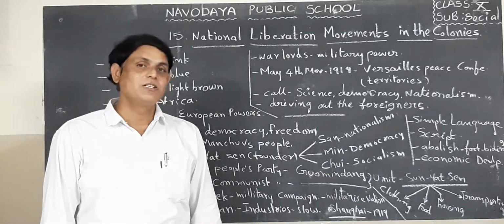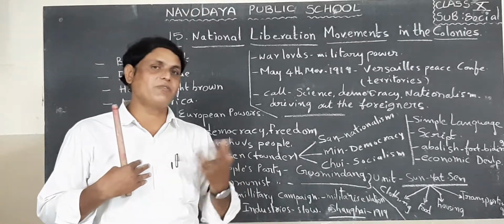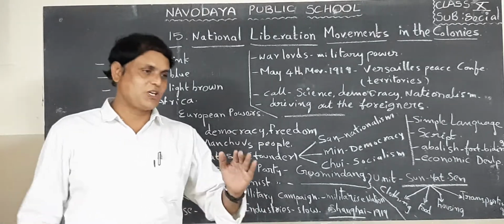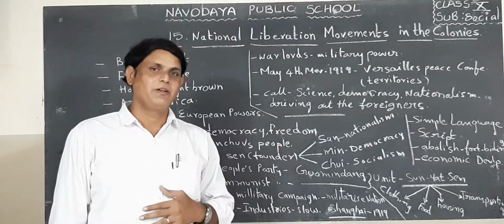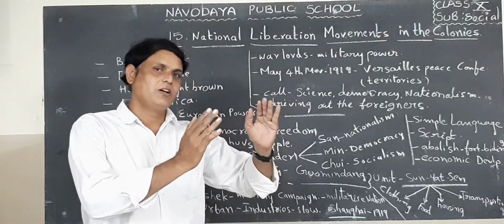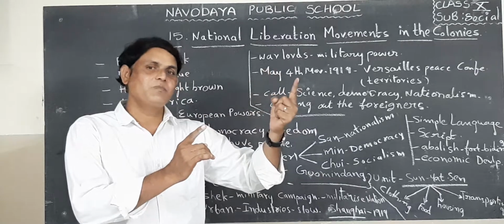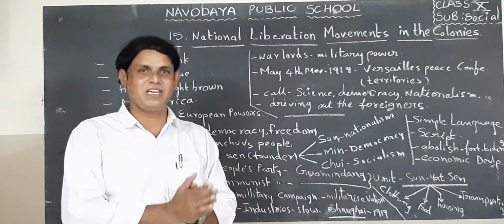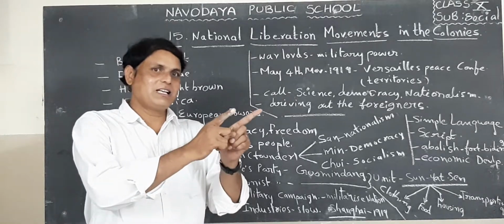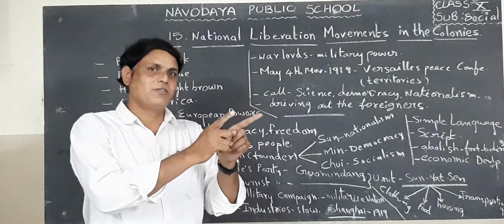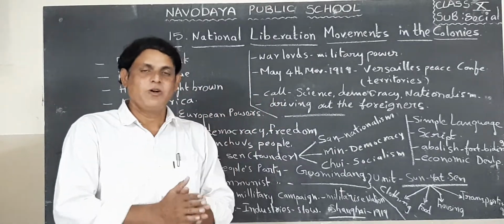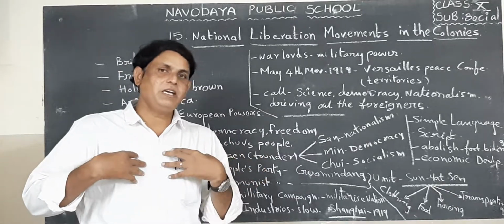Republic means what? Students, even our country, after independence, we are celebrating Republic Day on January 26th. Republic means the head of the nation or state is elected by the people of that country. That means people alone will elect the head of the state, whether he is king or president. That is called republic. For example, our country, Mr.